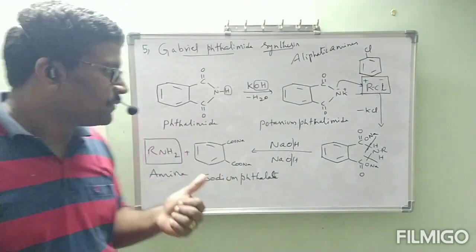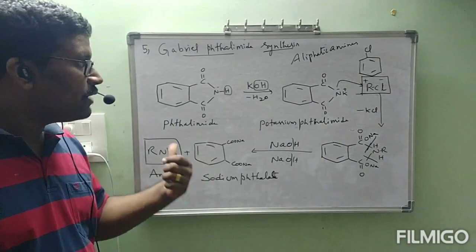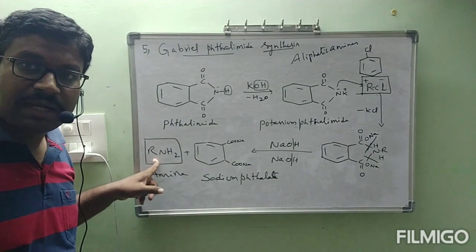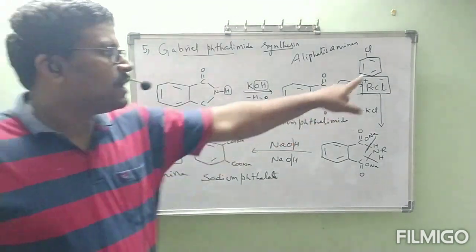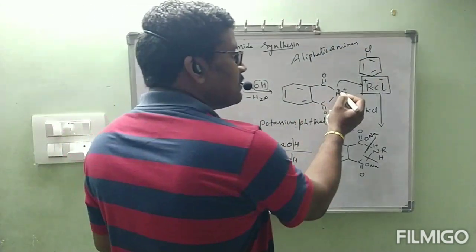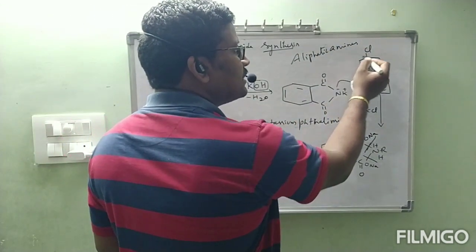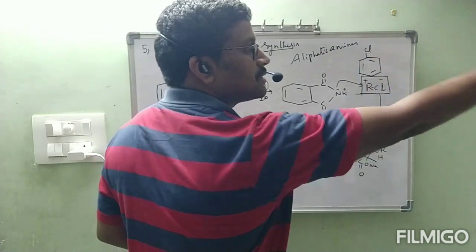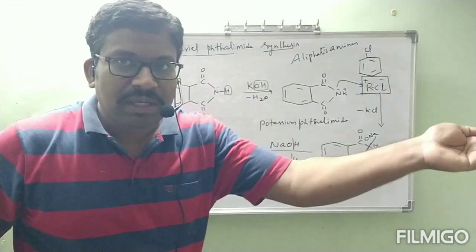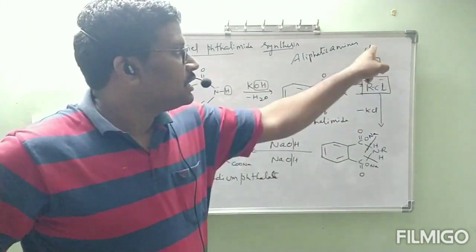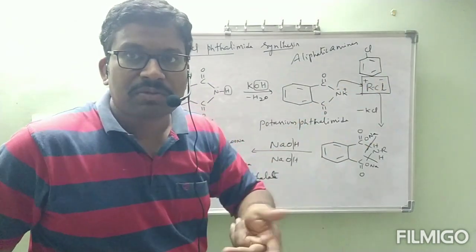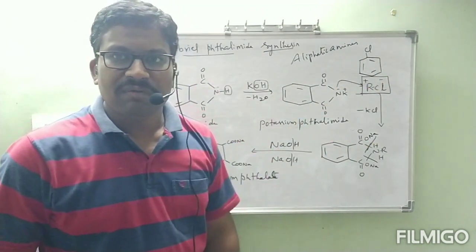Correct? Because this is the condition we have to follow when we want to prepare ArNH2, means aromatic amine. Here we have to get benzene ring with chlorine. But the problem is here, this N minus should attack this benzene ring. Chlorine minus must be left out. That is called Cl minus is going to leave. N minus is going to attack. That is called nucleophilic substitution.